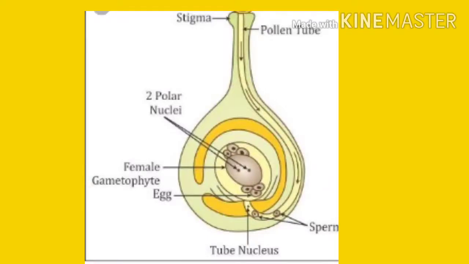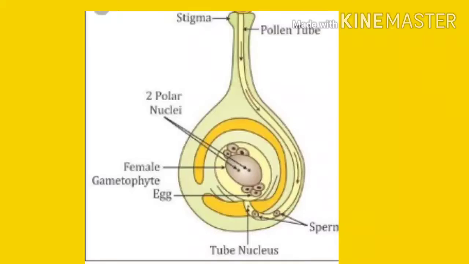So after fertilization, the ovary remains attached to the stalk of the flower and grows into a fruit. Ovules inside the ovary develop into seeds, and the other parts like sepals and petals all fall off.